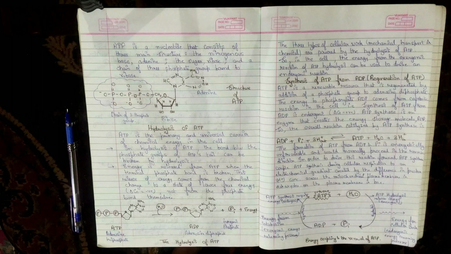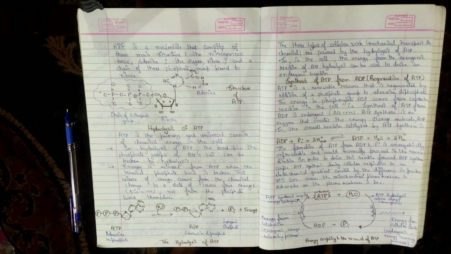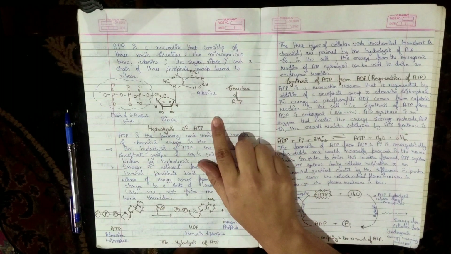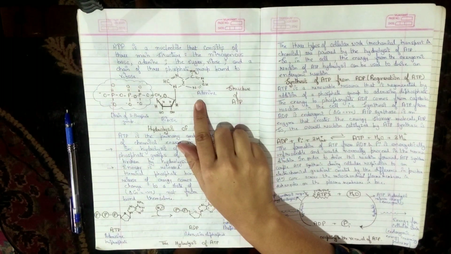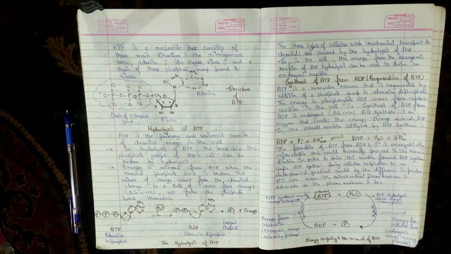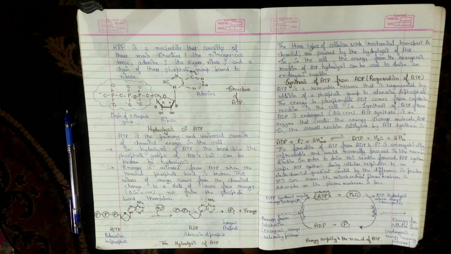ATP is a nucleotide that consists of three main structures. Firstly, the nitrogenous base adenine. Secondly, the sugar ribose, and lastly, the chain of three phosphate groups bonded to ribose. This is the structure of ATP, which consists of adenine, ribose and a chain of three phosphate groups. Let us start with hydrolysis of ATP.